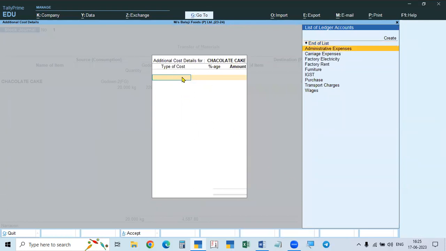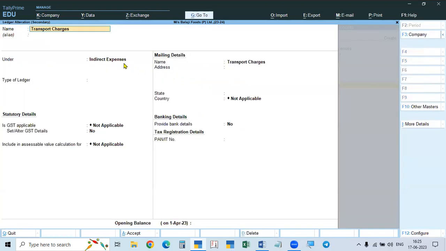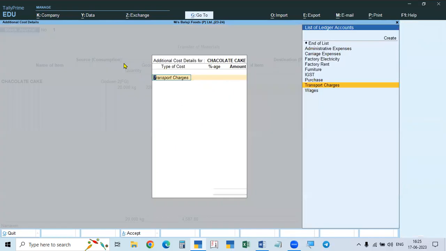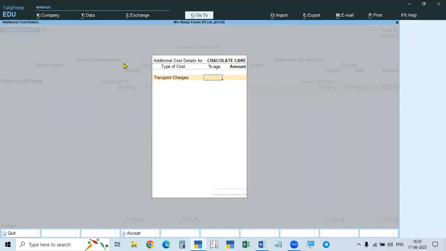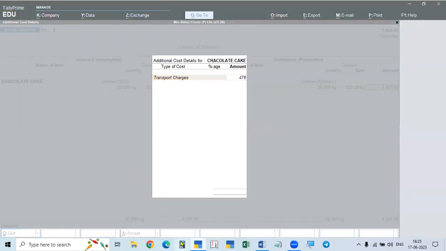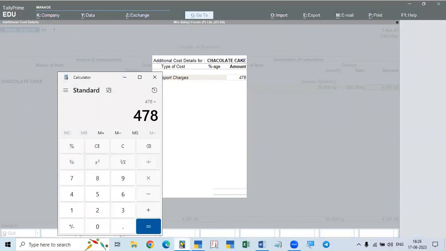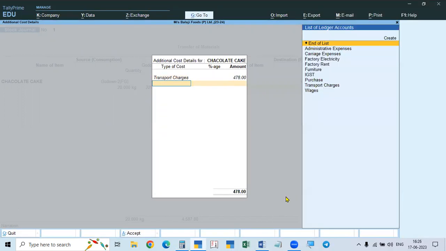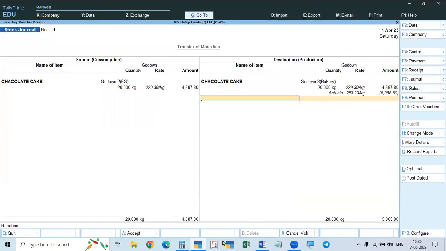The type of cost is transport charges, indirect, not carriage expense, direct. If a percentage is there you can give it, no percentage, only 478 rupees. We are transferring 20 kgs, so 478 divided by 20 means the cost per kg is 23.90. Remember this, 23.90.